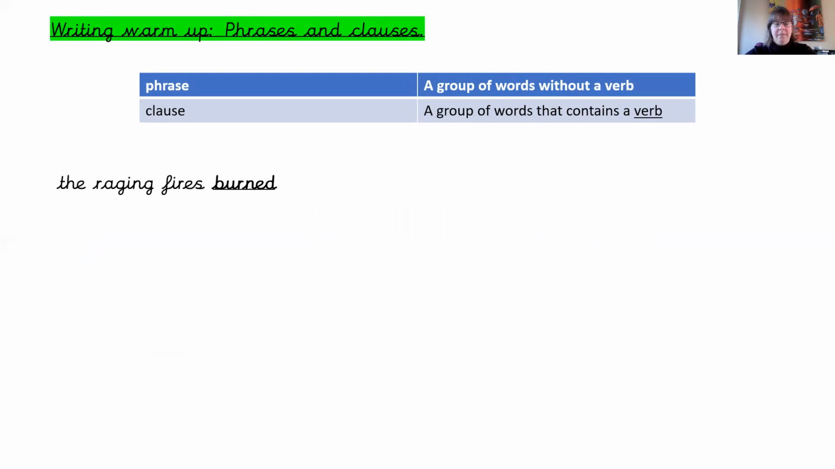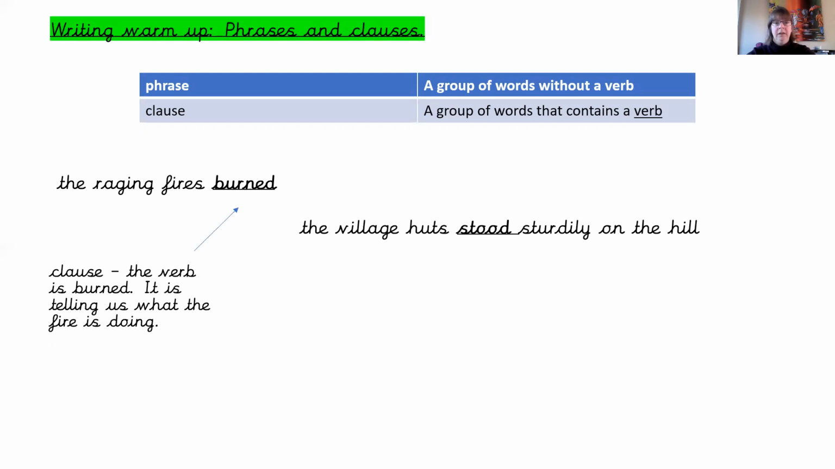How about this one? The raging fires burned. So burned is our verb, isn't it? It's telling us what those fires are doing, okay? So if we didn't have burned and we just had the raging fires, that would be a phrase. But by adding burned, we've now made a clause.